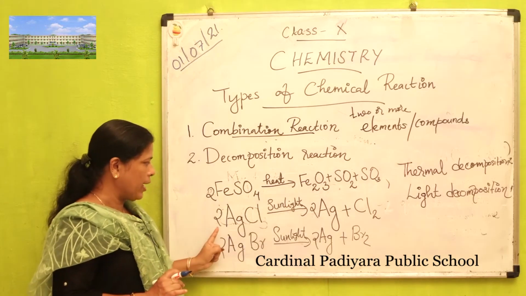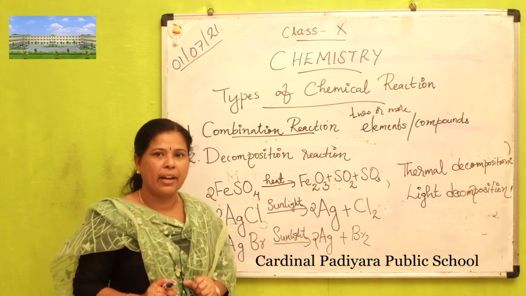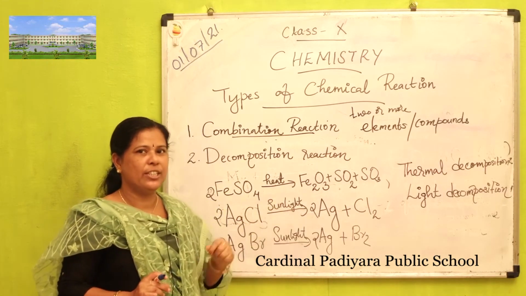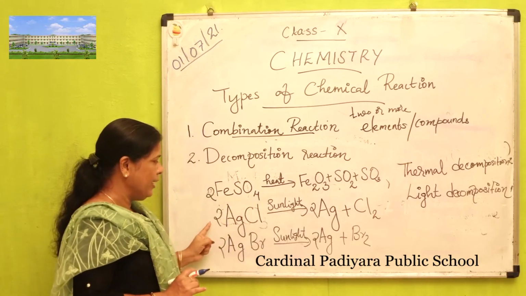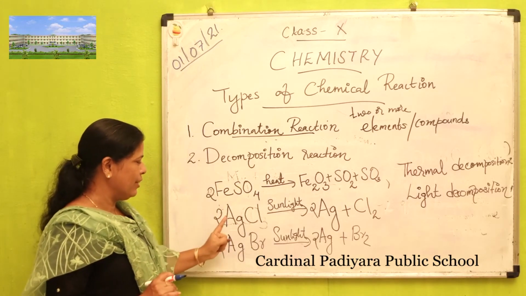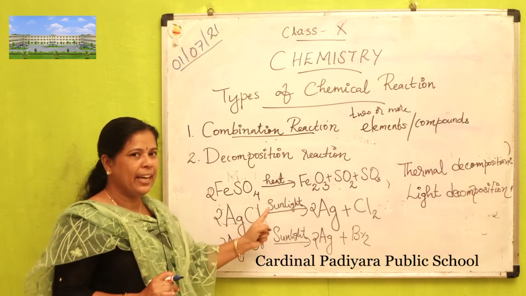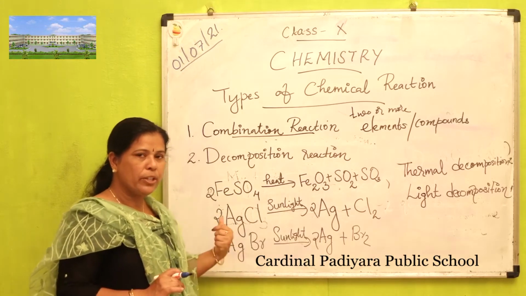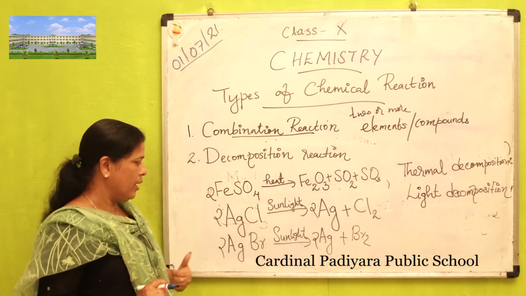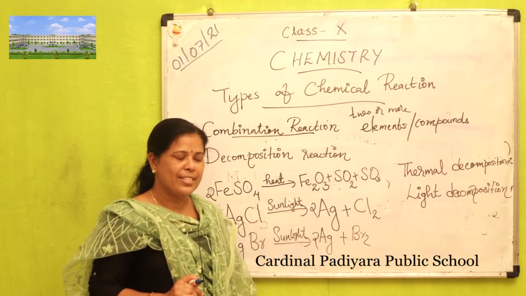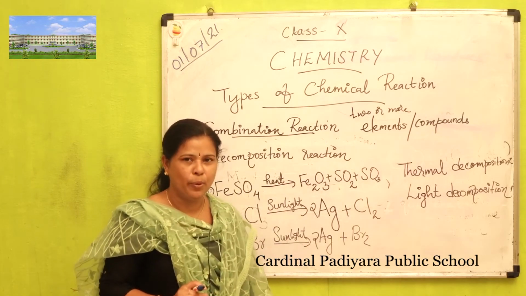This type of reaction is used in black and white photography. Light decomposition is used in black and white photography. That is 2AgCl gives 2Ag plus Cl2, or 2AgBr, which in the presence of sunlight breaks down to form silver and bromine.